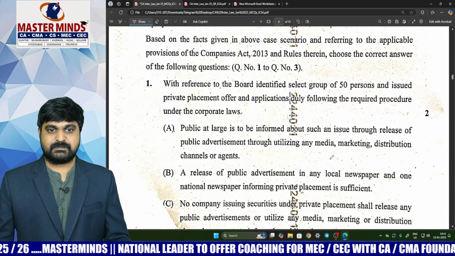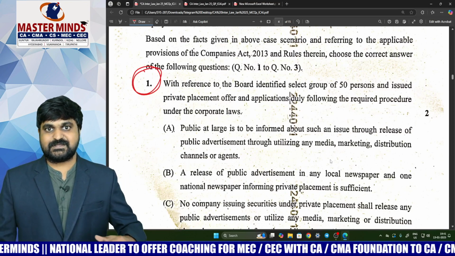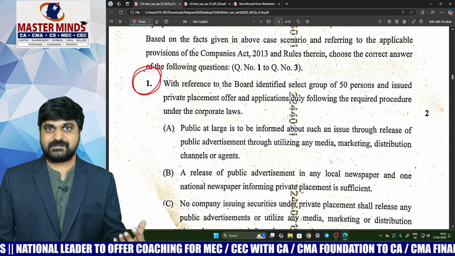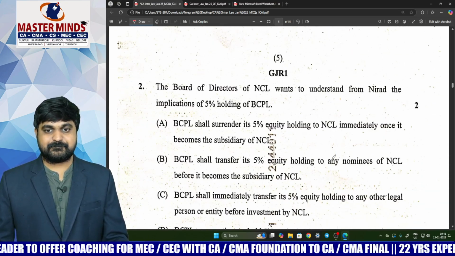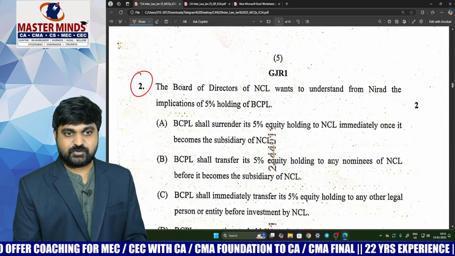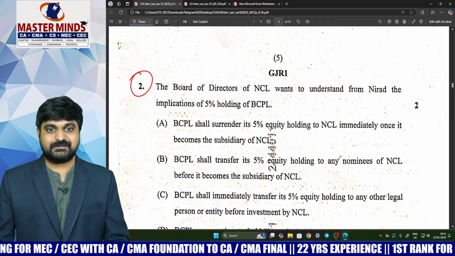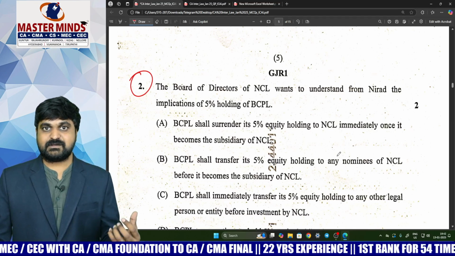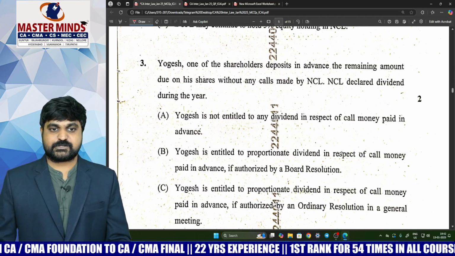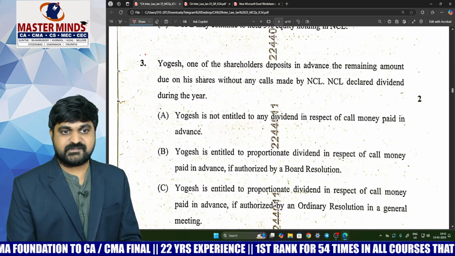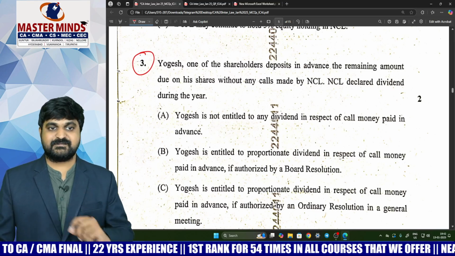So first one. This MCQ is related to private placement. Whether a company is allowed to give advertisement, that is, public advertisement regarding private placement or not. Next one. This question is about holding of shares by a subsidiary company in the holding company. We need to be thorough with the exceptions, then we can easily answer this question. Next one. This is about entitlement of dividend on calls paid in advance.